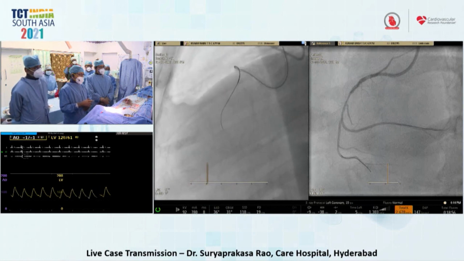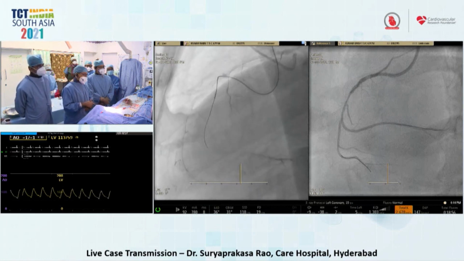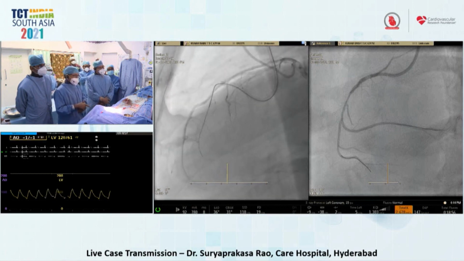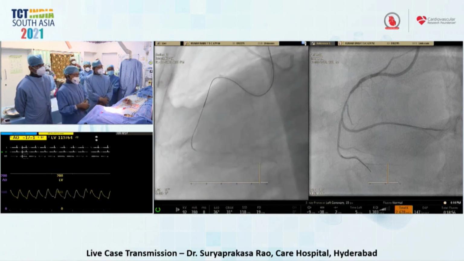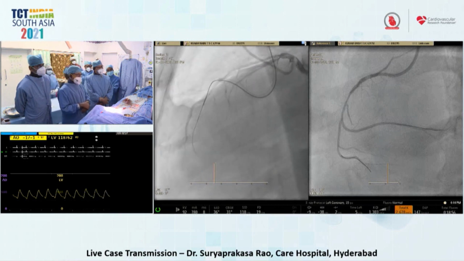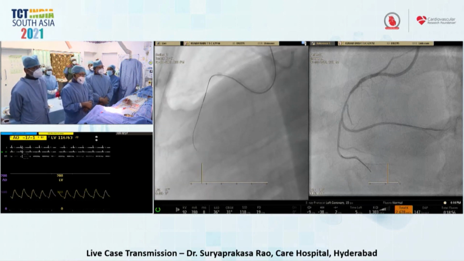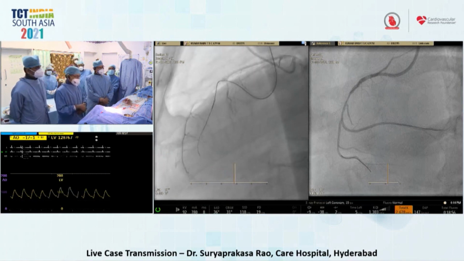Just two quick comments for folks out there. Number one, one way to avoid the radiation of the lateral views is to do an extreme right lateral, so then there's less radiation to you. The other thing is that, as you went through those images quickly, you did go back and take an RAO shot.